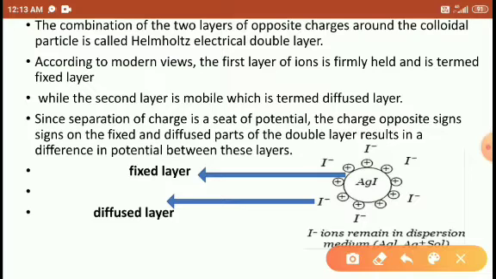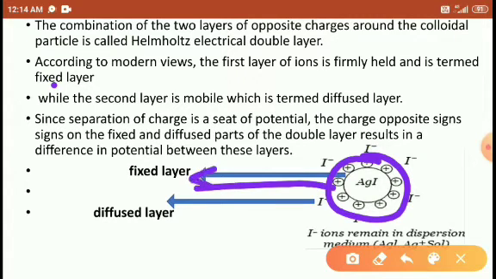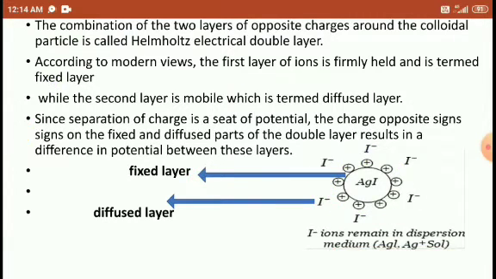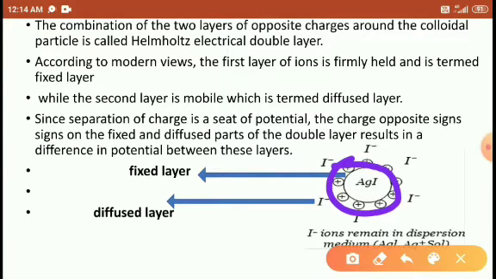So whatever layers are there, two layers are formed here. The first layer of ions, firmly held, is termed the fixed layer. Whatever positive charge layer is present as the first layer is constant, fixed and permanent, so it is called the fixed layer, right? Around the fixed layer one more charge is present, I minus.